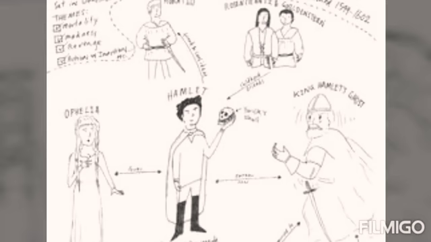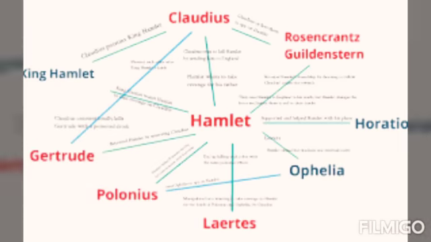See, initially the ghost appears in front of a soldier, not in front of Hamlet. Next, as Hamlet speaks with it, it claims to be the spirit of his father. The ghost reveals that he did not die of natural causes, but rather was poisoned by Claudius. Hamlet, newly enraged, quickly accepts the ghost's command to seek revenge.